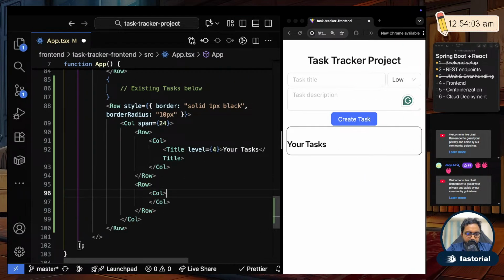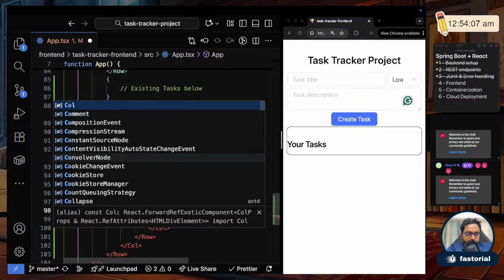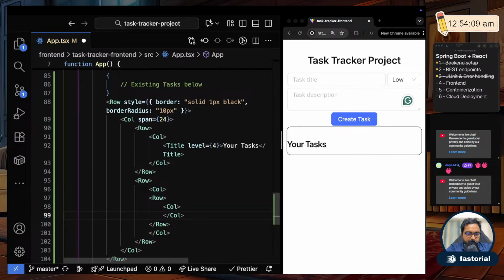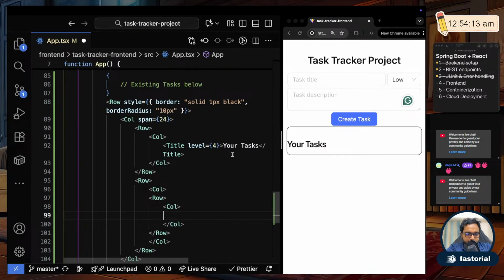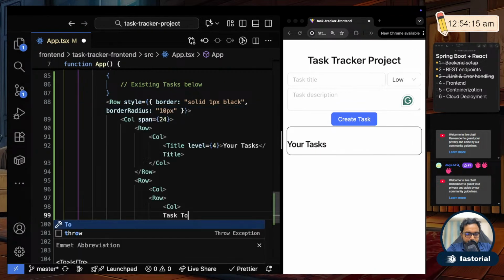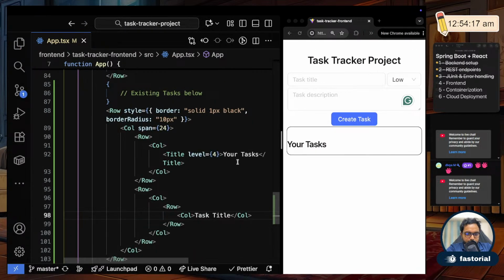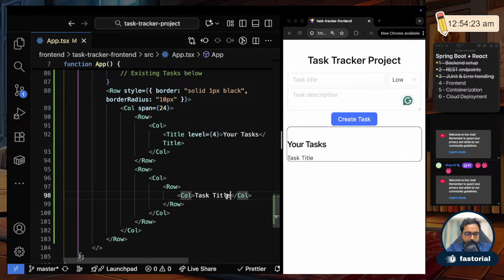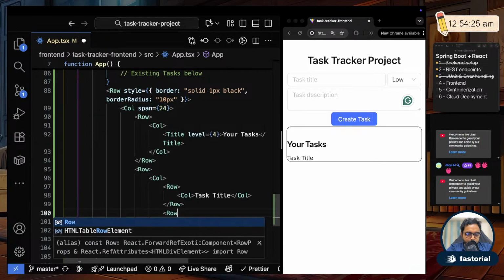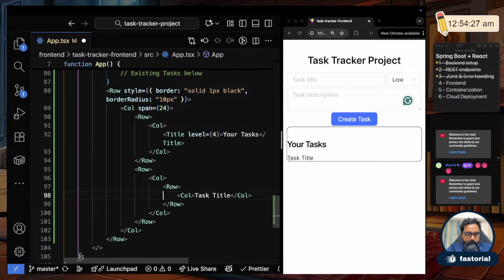So inside this column I'll add one more row, and inside that I'll have a column which says task title. Then the next column will say task status, then there will be a mark as done. So not row, column.